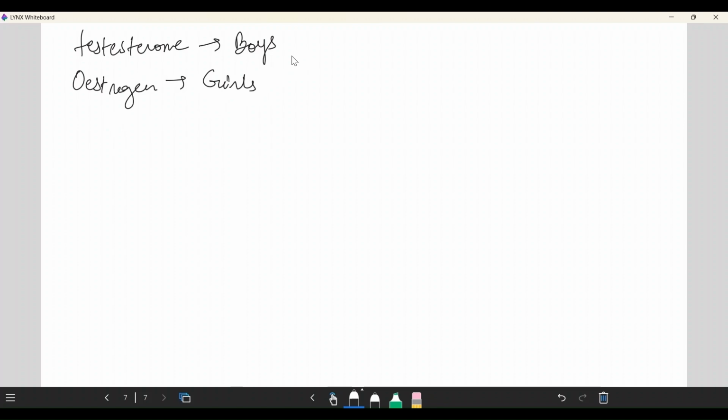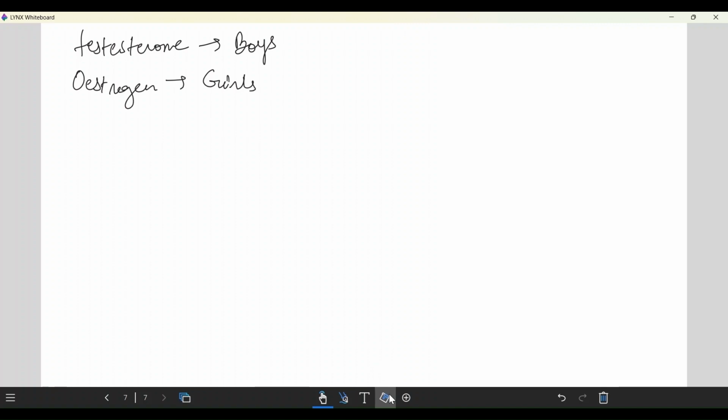The hormones are testosterone, which is found in boys, and in girls, estrogen. Because of testosterone or estrogen, boys become boys and girls become girls. The male reproductive organ has a pair of testes. They are located outside the abdominal cavity in a sac called the scrotal sac. Okay, the pouch-like structure. You have seen the yellow colored balls and one lining under the balls. This is known as the scrotal sac, and the yellow balls are known as testes.